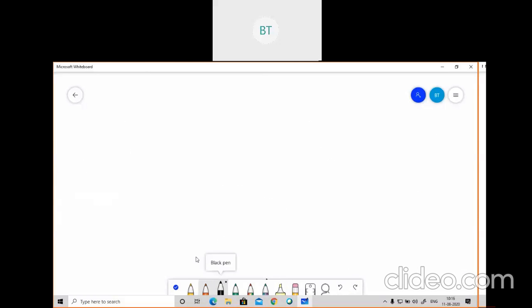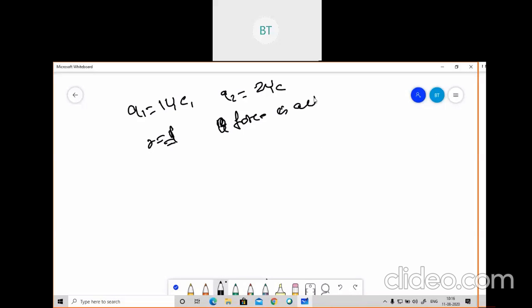Let's suppose how the question will be asked. Suppose the value of Q1 is given as 1 microcoulomb, Q2 is given as 2 microcoulomb, and they are separated by a distance r, and r is given as 1, and they are asking you the force acting on Q1. How much force is acting on Q1? Both have the same polarity, so it will be a repulsive force.